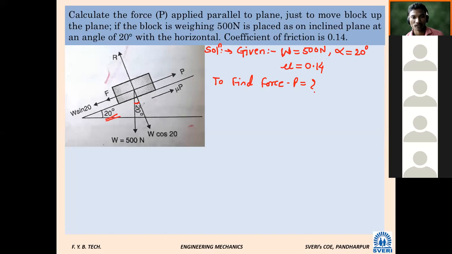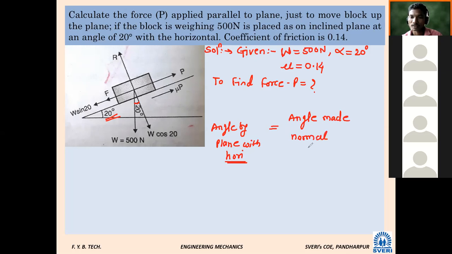One sentence I have told earlier: the angle made by the plane with the horizontal is equal to the angle made by the normal reaction with the vertical. That sentence will play a very important role here. In short, the angle made by the plane with horizontal is equal to the angle made by normal reaction with vertical.